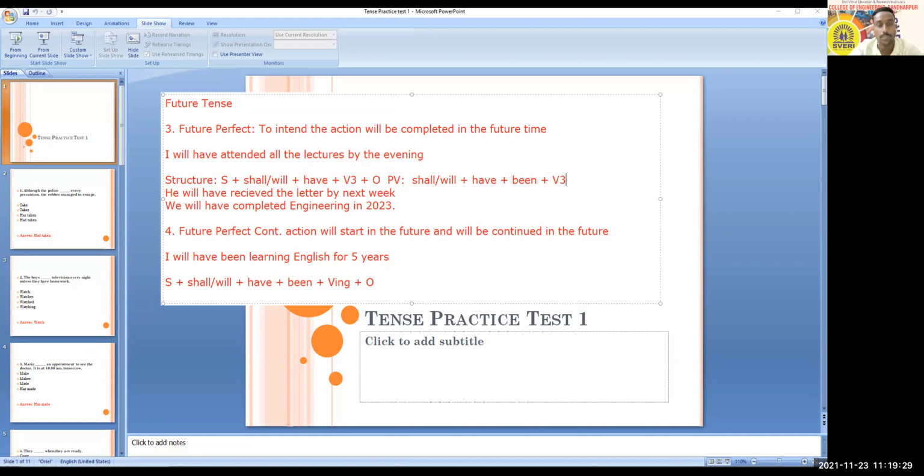So sentences can be passive also. If the sentence is "He will have received a letter," we can convert this sentence into passive like this: "The letter will have been received by him by next week." All these things will be as they are. So you should also try to understand this.